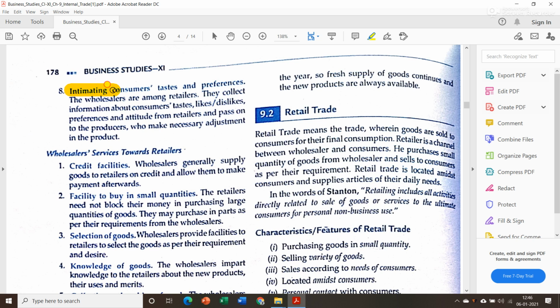The next service is intimating consumers' tastes and preferences. The wholesalers are among retailers. They collect information about consumers' tastes, likes or dislikes, preferences and attitude from retailers and pass it on to the producers. Since they are working as a middleman between retailer and producer, they provide that information to the producer so that the producer can produce goods according to the needs of the consumers.